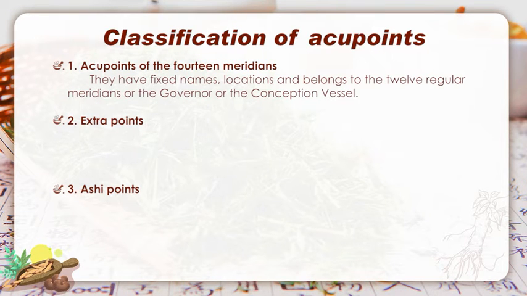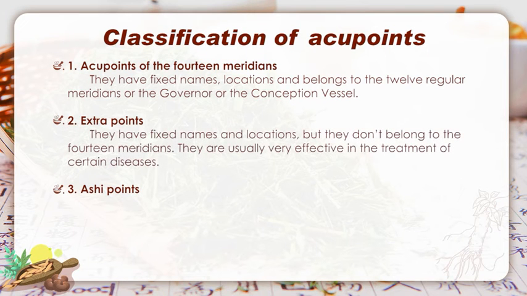With the development of acupuncture, more and more acupoints of the 14 meridians had been found. 361 acupoints are recorded in the book 针灸大成 in the Qing Dynasty, which is the number of acupoints of the 14 meridians still used today. For extraordinary acupoints, they have fixed names and locations, but don't belong to the 14 meridians.